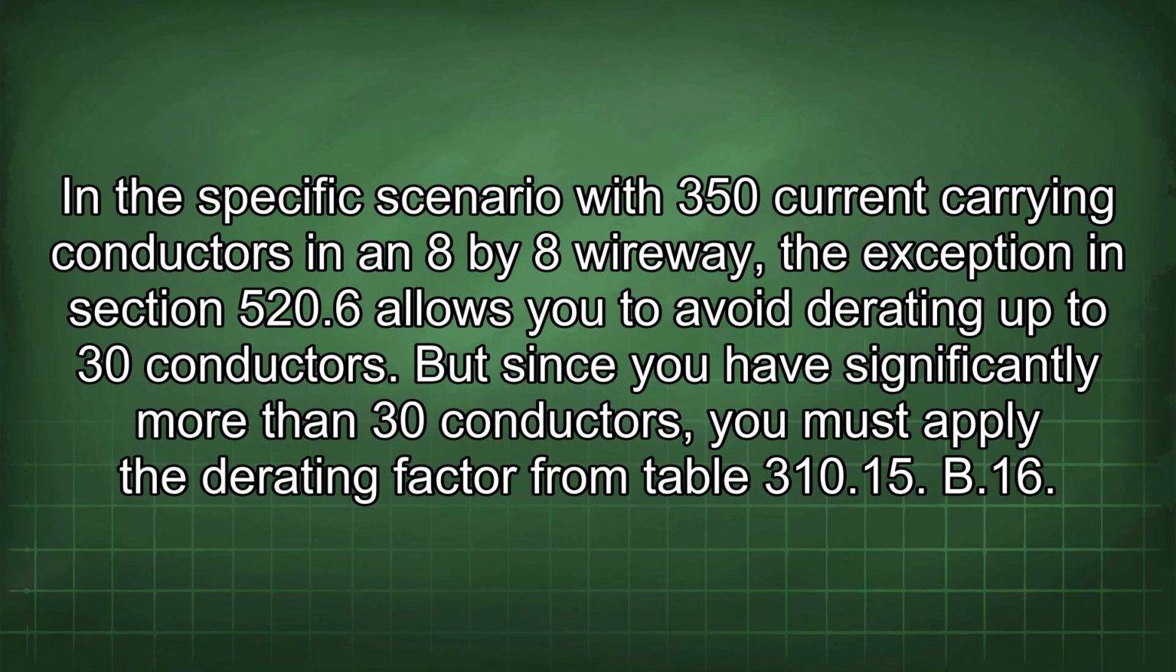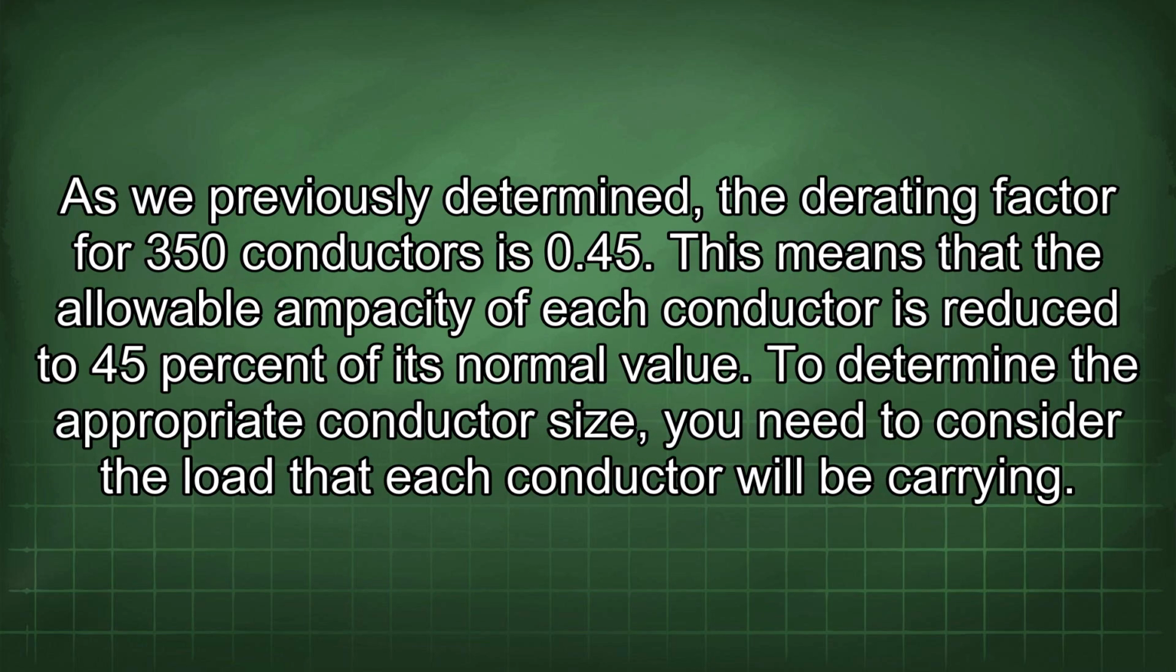In a specific scenario, with 350 current carrying conductors in an 8x8 wireway, the exception in Section 520.6 allows you to avoid derating up to 30 conductors. But since you have significantly more than 30 conductors, you must apply the derating factor from Table 310.15(B)(16). As we previously determined, the derating factor for 350 conductors is 0.45. This means that the allowable ampacity of each conductor is reduced to 45% of its normal value.